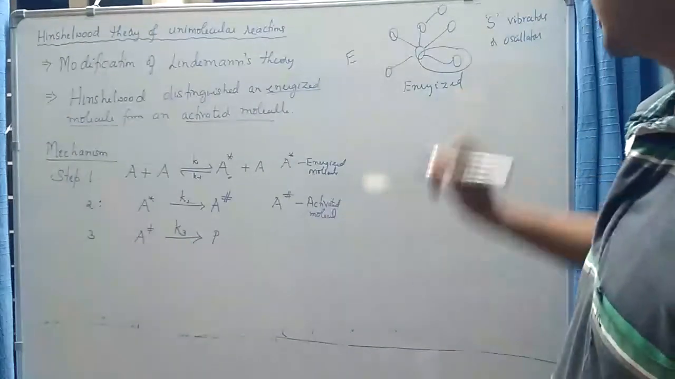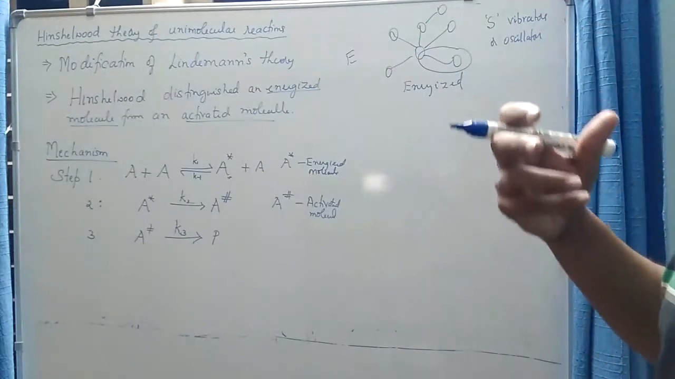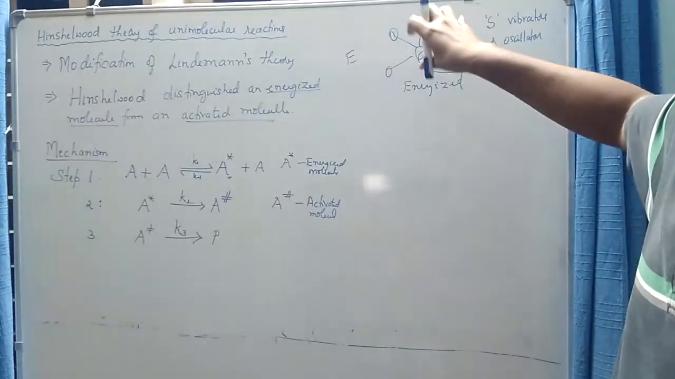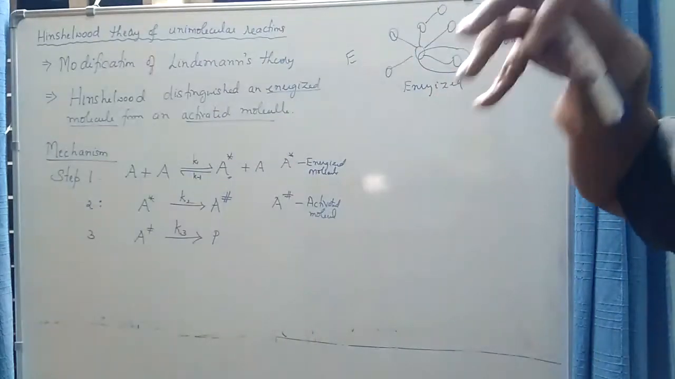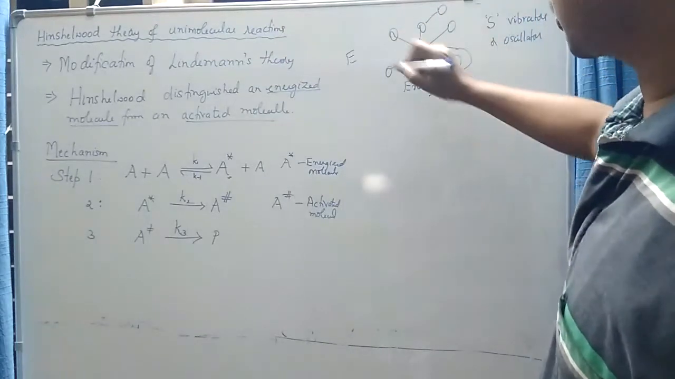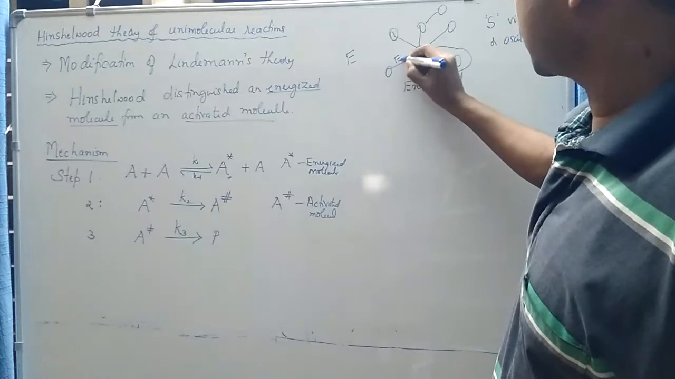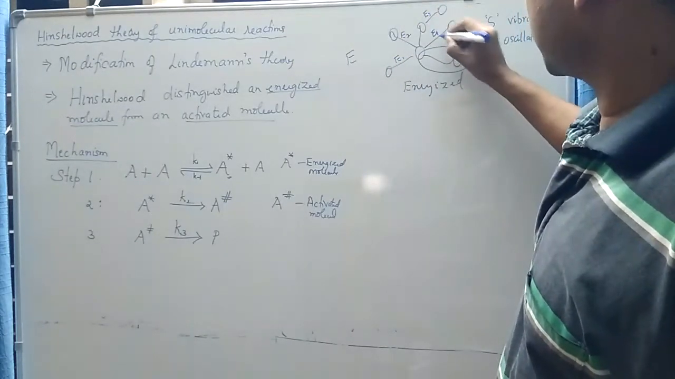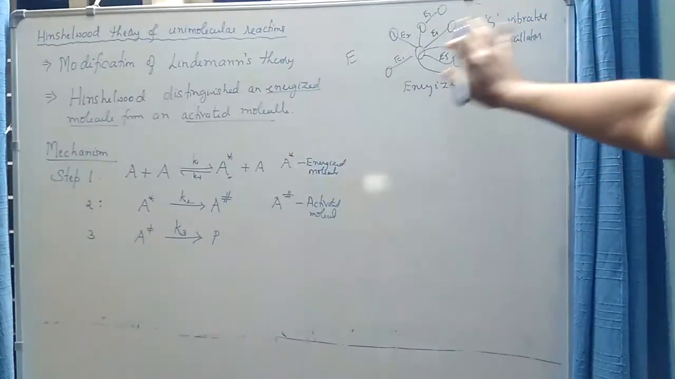vibrational degree of freedom, and as soon as all the excess energy gets stored in the particular bond of interest, the molecule becomes an activated molecule. Okay, so this is an energized molecule where the energy is stored among all the vibrational energy levels. For example, E1 energy is stored here, E2 is stored here, E3 is stored here, E4 is stored here, E5 is stored here, so that E1 plus E2 plus E3 plus E4 plus E5 is E.